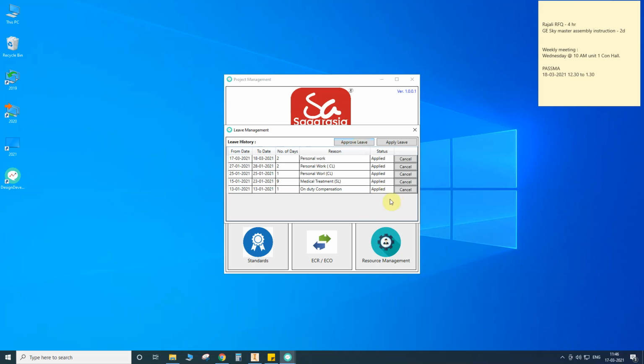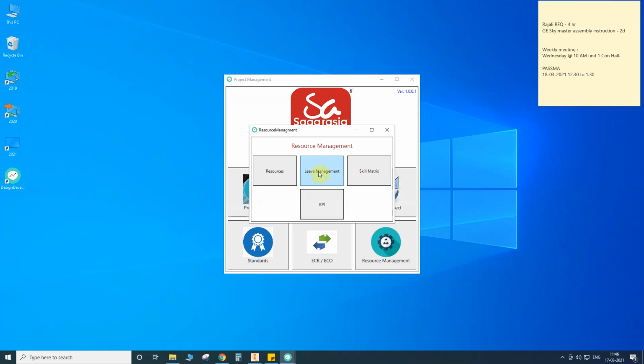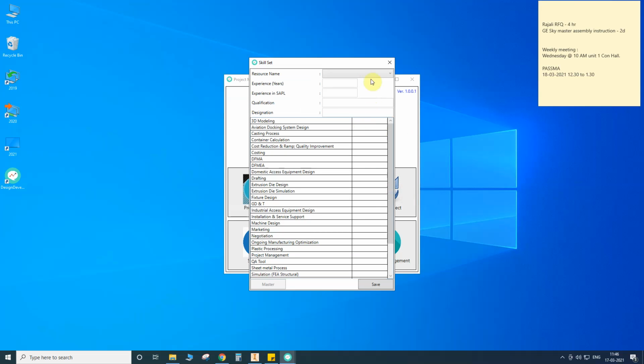Once the leave is approved, I get the approved icon. Otherwise it will be in between. If I want to cancel immediately, I can cancel. Okay, this many leaves RKP still needs to approve. Okay, this is the leave management we have been discussing. Next is called skill matrix. In the skill matrix, based on hierarchy only it is possible to see and edit the skill sets.